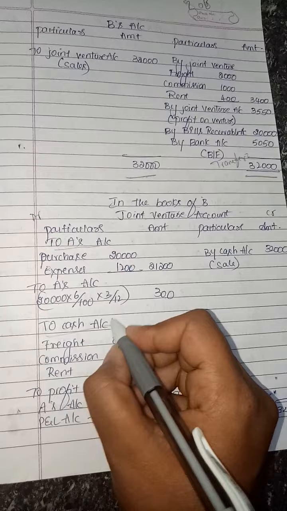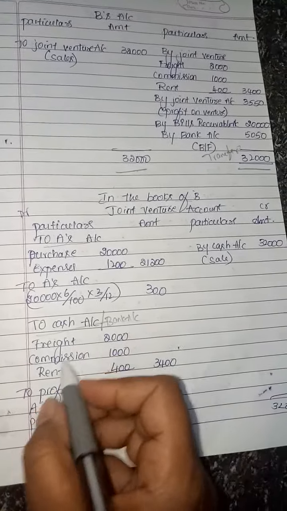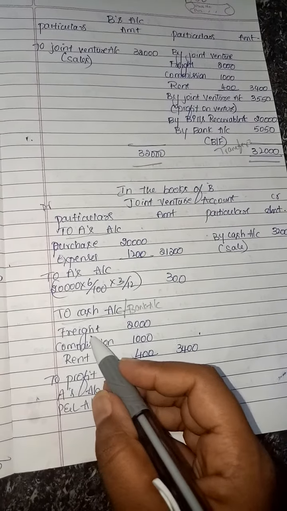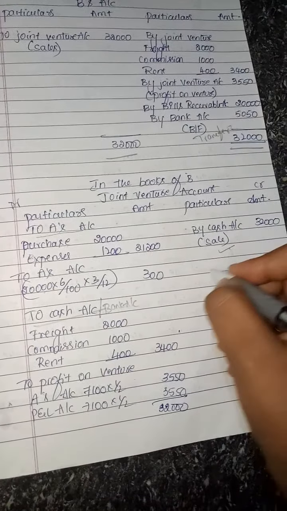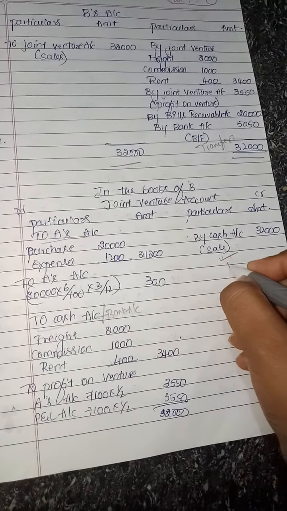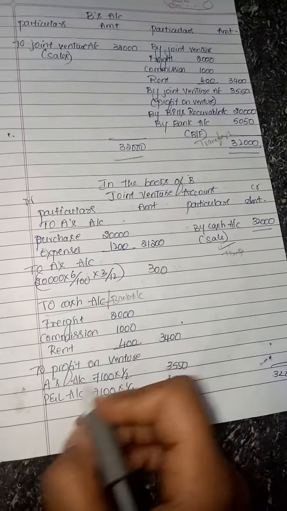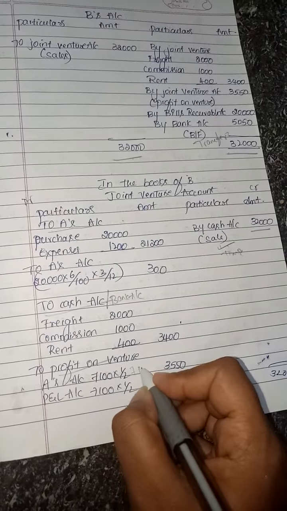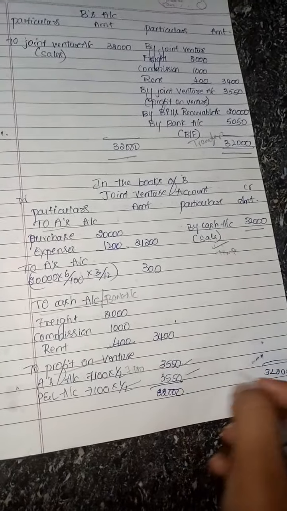And to cash account, the co-venturer paid the other expenses: freight, commission, rent, 3,400. And they made the sale transaction, the timber was sold for 32,000. On both sides total you get the profit on venture, 7,100, sharing equally, so 3,550 each. The total of both sides is 32,000.